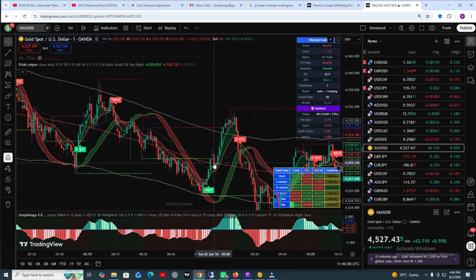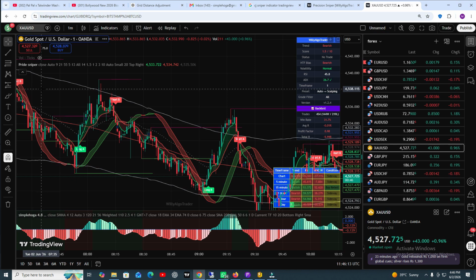Here you can see the RSI and histogram, all the things are clearly visible. So this is your best entry, and for scalping, yes, it is good. Here you can see this is another one. Okay, so this is the best indicator for scalping.